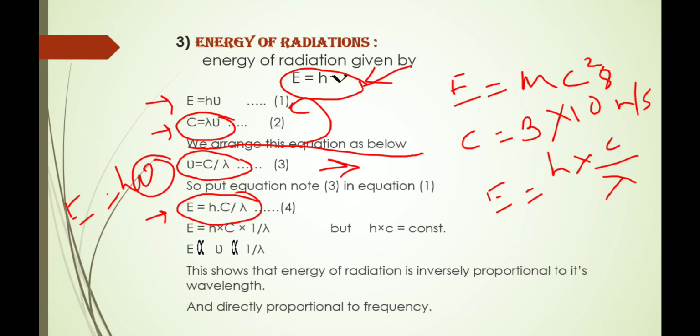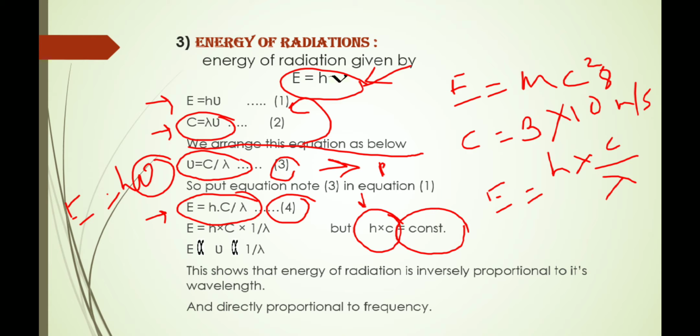So we put equation number 3 in equation number 1, and we get equation number 4. From equation number 4, we know that h into C is a constant. What is h? H is Planck's constant. So h and C are constants, so we can consider it a constant here.